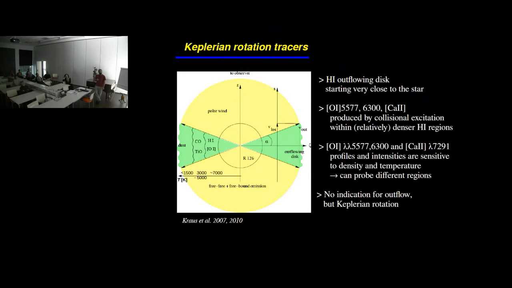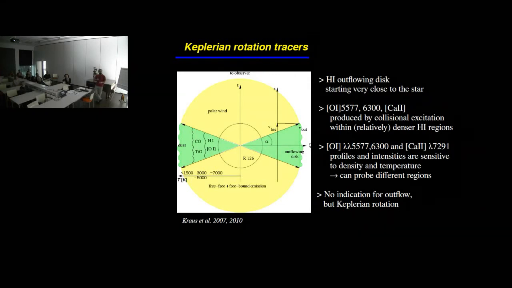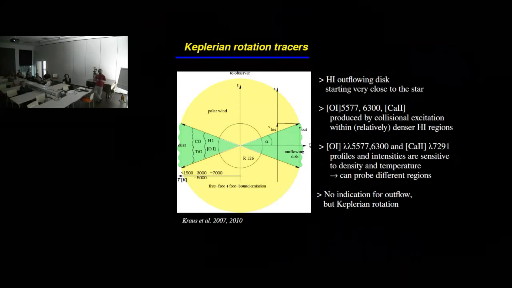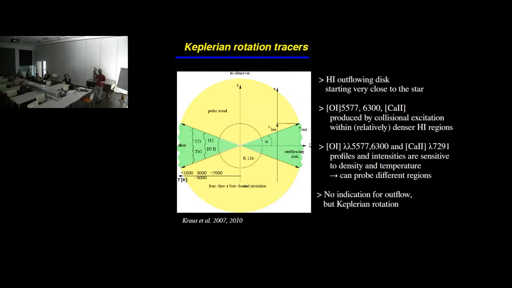The ionization level for oxygen and hydrogen is more or less the same, but this dense environment provides the number of electrons which can collisionally excite these lines. So within the same environment we can actually have emission lines.